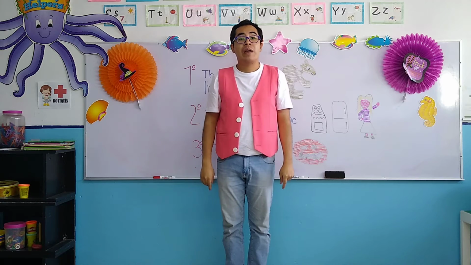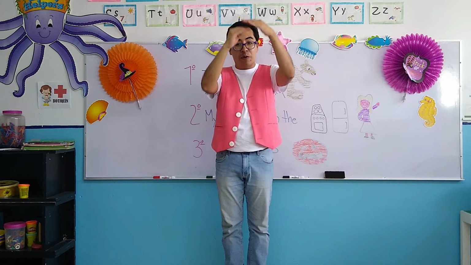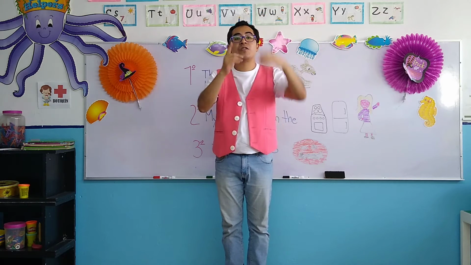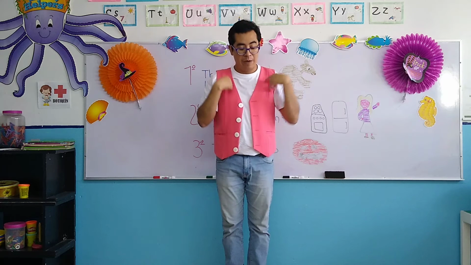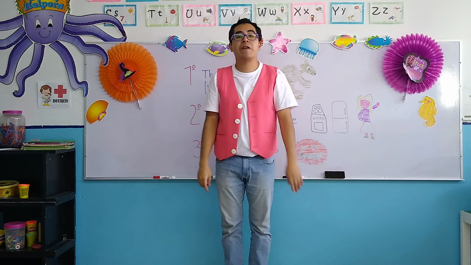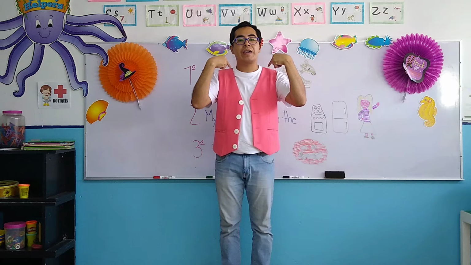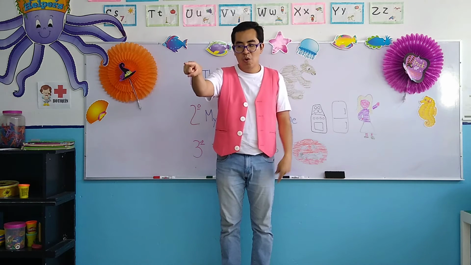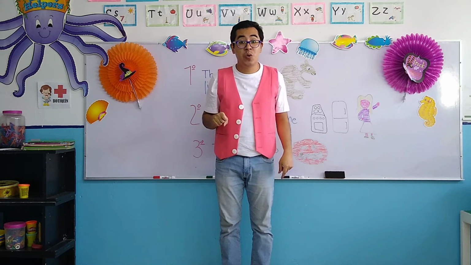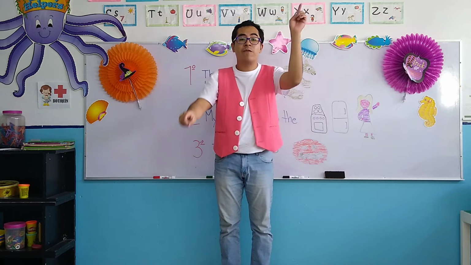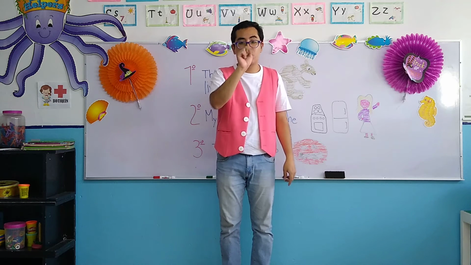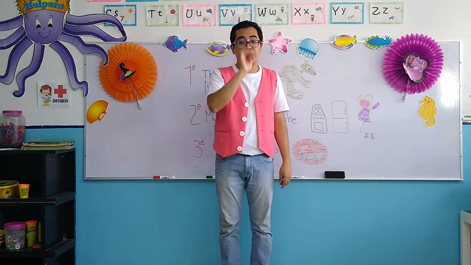Very good. Now, let's repeat all the pronouns in form of the list, starting with the first one, okay? I am going to say it first. Please repeat after me. I, you. Remember, you for boy or for girl. It can be for the two of them, okay? Let's continue with the third one.